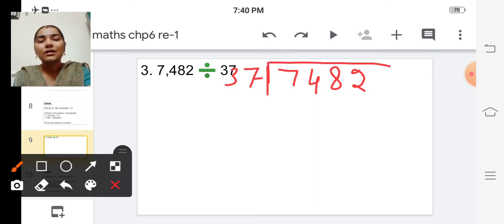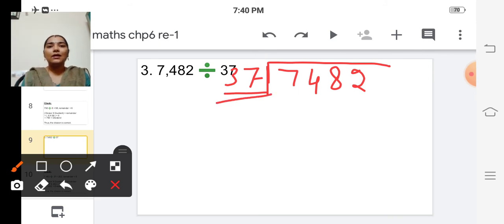So here it is a 2-digit number, isn't it? So we are going to divide by a 2-digit number. Since the divisor is a 2-digit number, we have to consider the first 2 digits of the dividend.